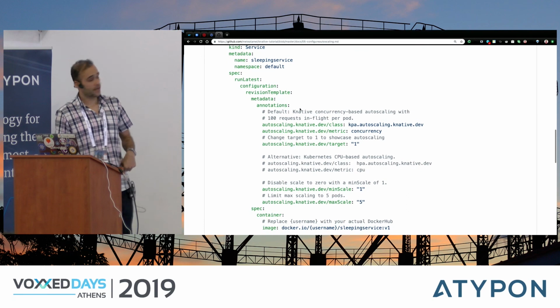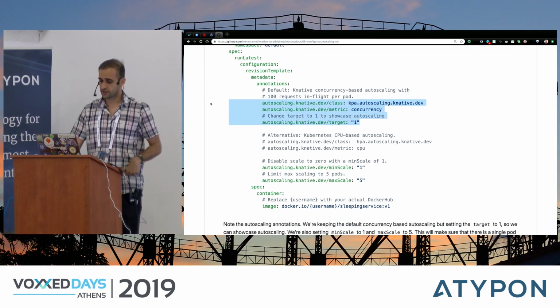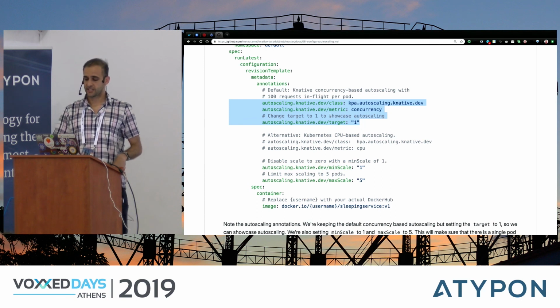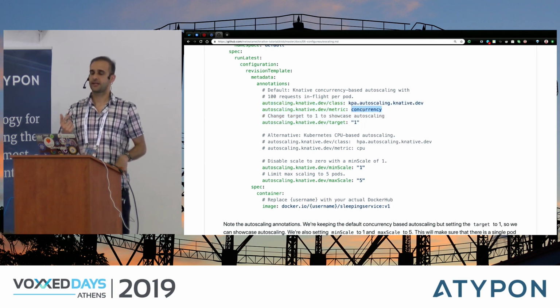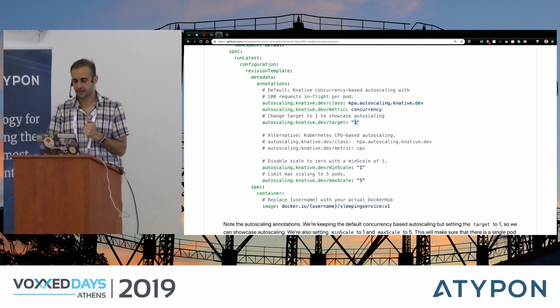So the way to configure autoscaling is that, first of all, the default autoscaling looks like this. It's concurrency-based autoscaling, meaning each pod will get this target amount of traffic. So in this case, it's 1, but the default is 100. So each pod will get 100 requests before it autoscales, right? But what I'm doing in the sleeping service is setting this to 1 so that each pod will get only 1 request so that we can show autoscaling.